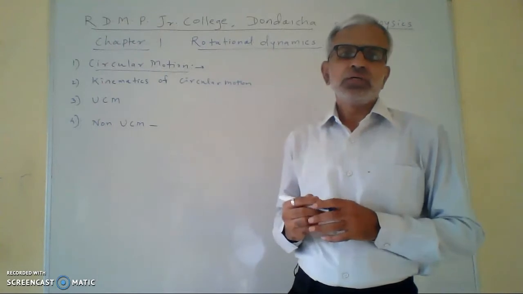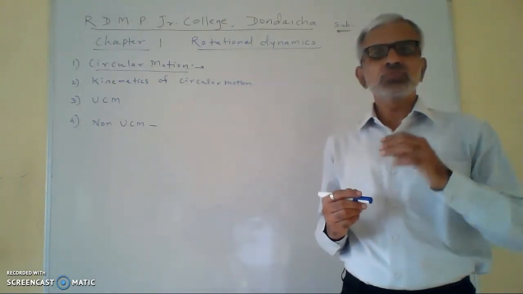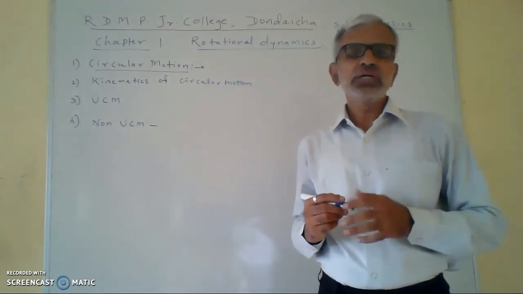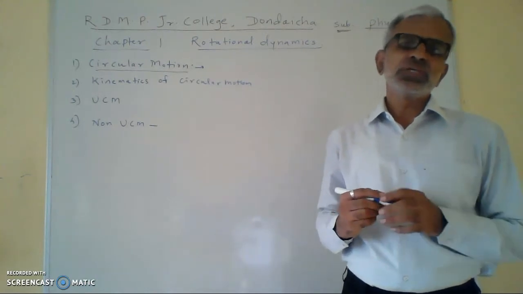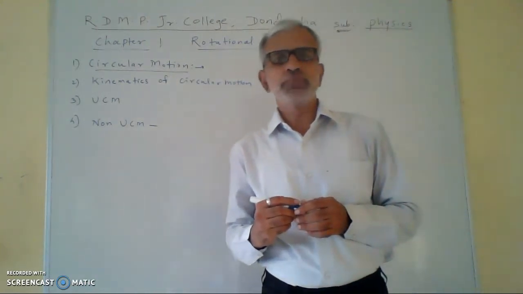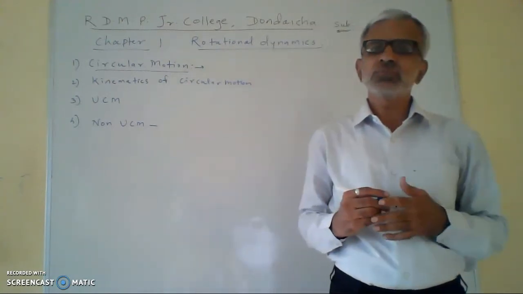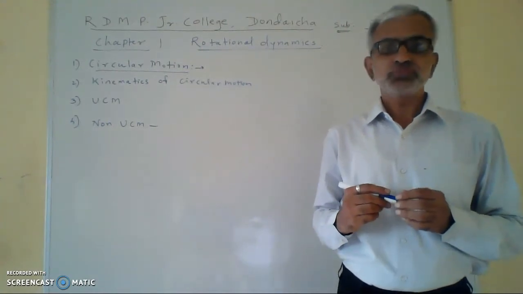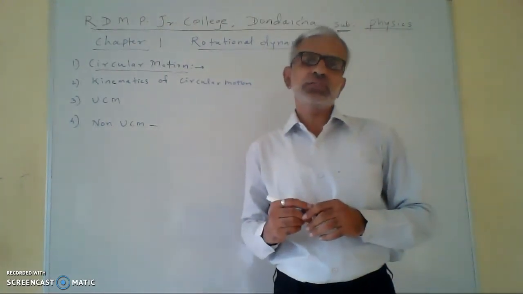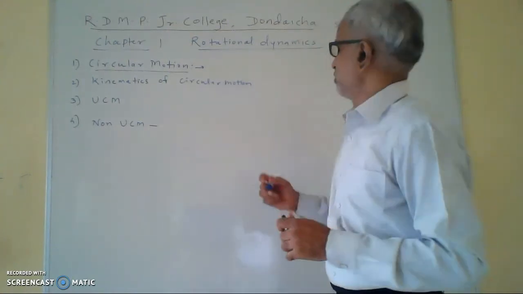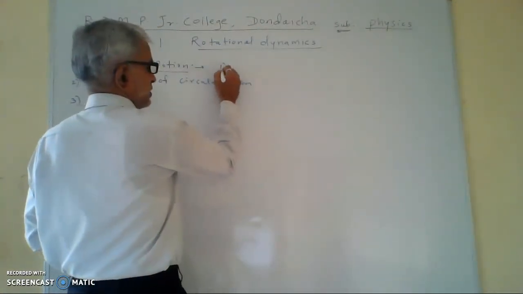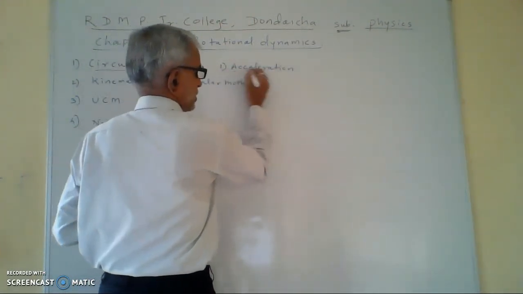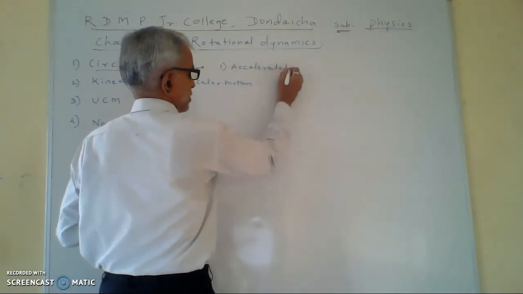Motion of the particle along the circumference of the circle is called circular motion. We have studied this definition of circular motion in 11th standard. There are two characteristics of circular motion, and the first characteristic is that it is accelerated motion. Circular motion is an accelerated motion.